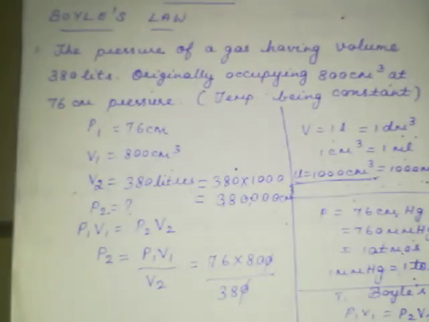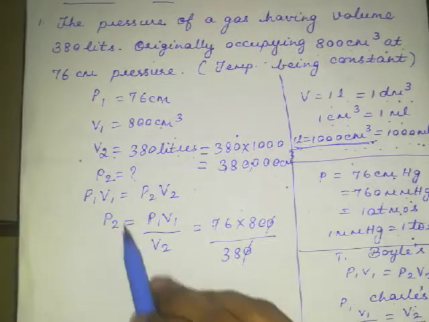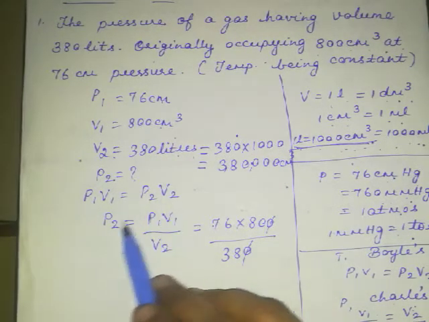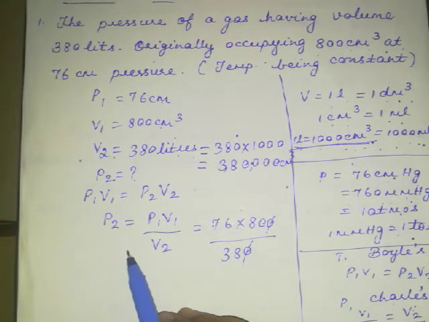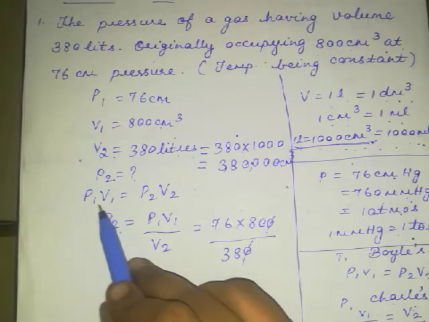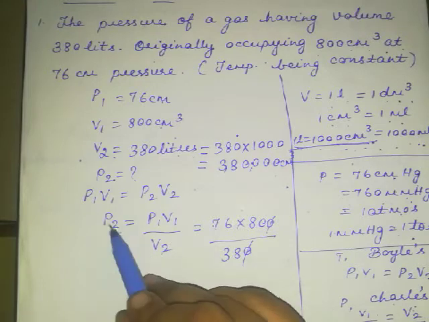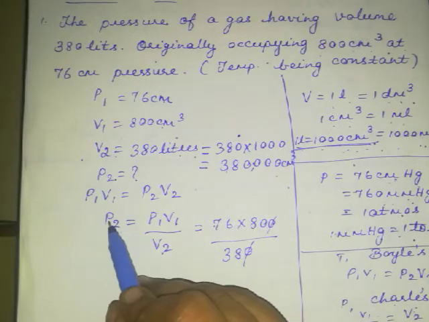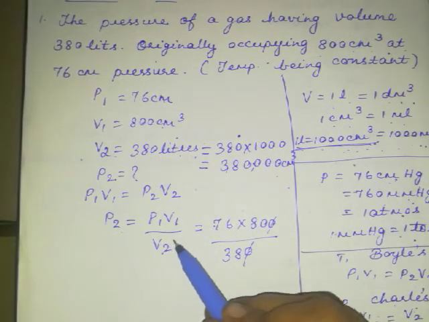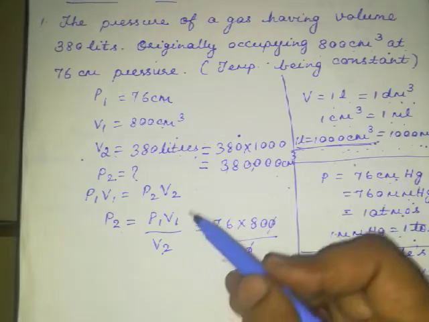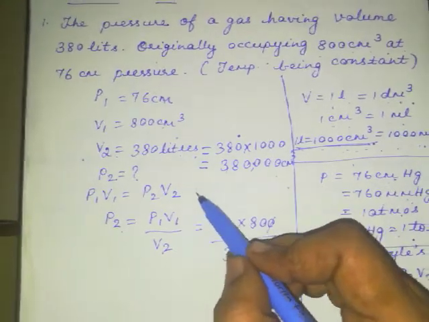Now coming to the formula, P1 V1 equal to P2 V2. Now P2 I am going to calculate. So P1 V1 will come to the numerator and V2 to the denominator, because when you cross multiply, this V2 will come here. So please write this formula carefully, because for writing the formula you will get 1 mark.